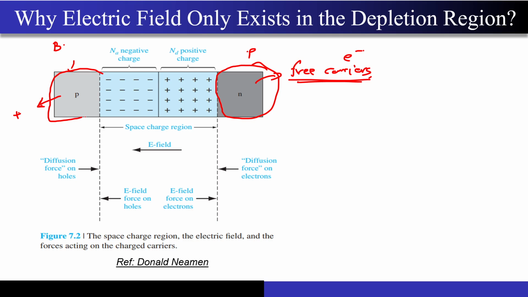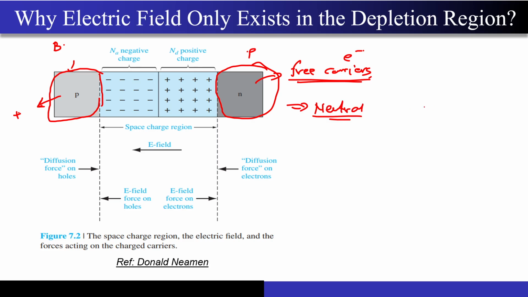See, you must know the answer by now, because in the first or second question itself, we discussed something related to this, right? Why does there not exist any field in this region? They are neutral. Very good. So they are completely neutral. And what do you mean by neutral?